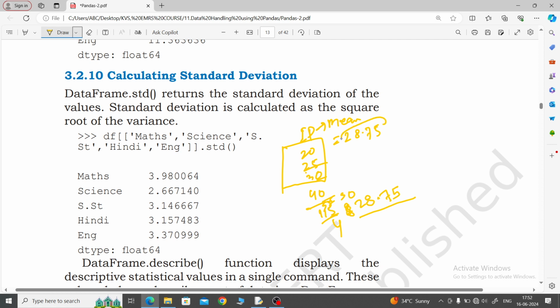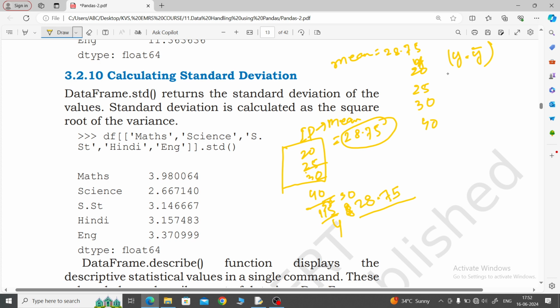This is our mean value and this is our data: 20, 25, 30 and then 40. And our mean value is 28.75. Just denote the data as y. Now come to y minus y bar.